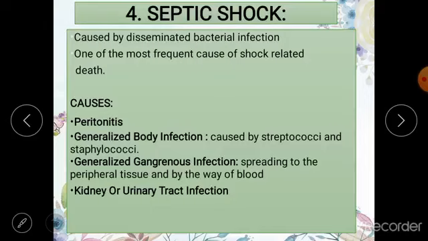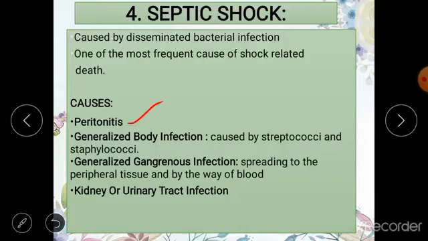So what happens is, whenever there is disseminated bacterial infection, and these bacteria and the toxins gain access to your blood, and through blood they are dispersed all over your body, this may lead to shock. Now what can be the causes? Peritonitis. What is peritonitis? Are you aware of the term peritoneum? It is a covering within your abdominal cavities and your pelvic cavities, which cover most of your organs, and this peritoneum is a protective layer.